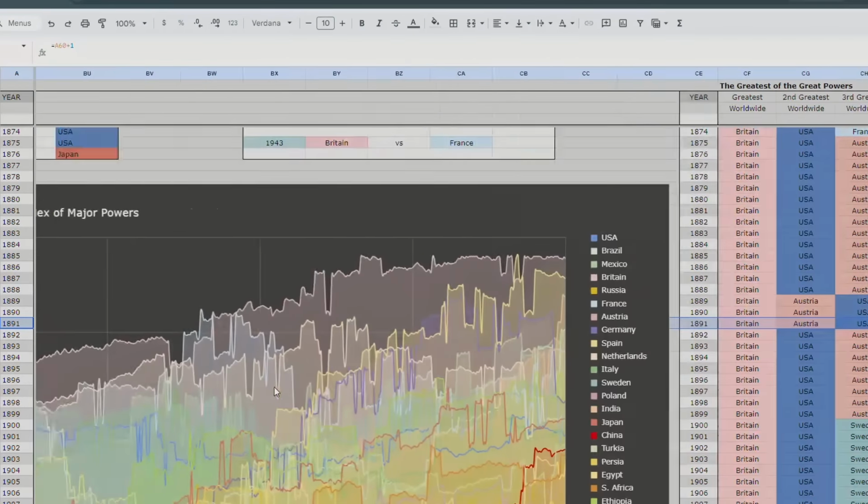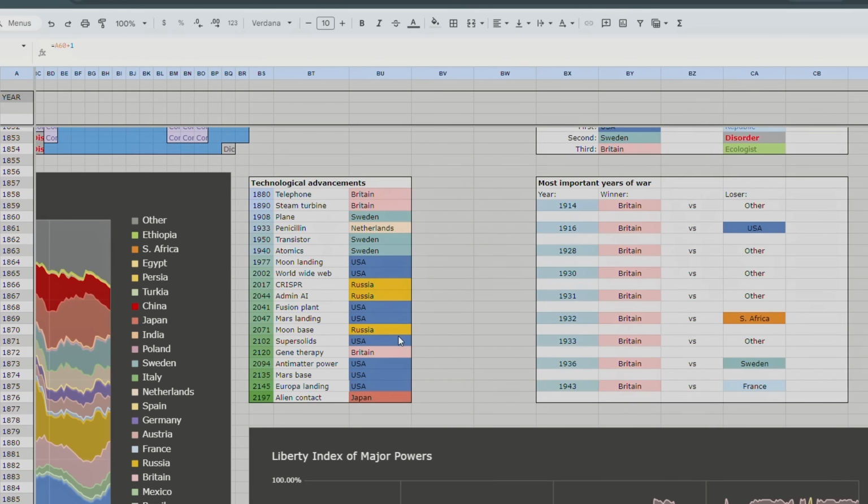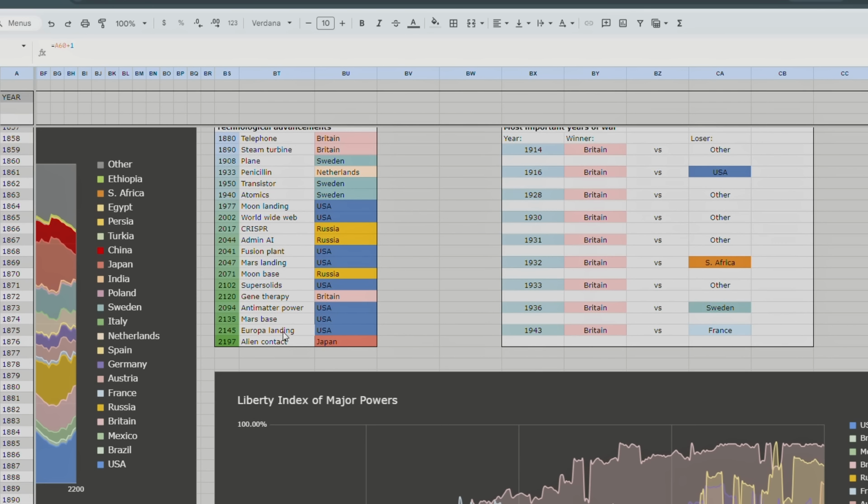But let's scroll over. I was going to show you guys this. So this spreadsheet tracks the major technological advancements of this timeline. So in 1880, a British scientist invented the telephone. America was the first country to land on the moon in 1977, so a bit after real life. And then America was the first country to land on Europa, which is a moon of Jupiter, but then alien contact was finally made by Japan in 2197.